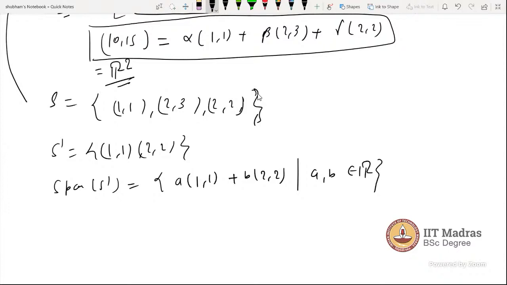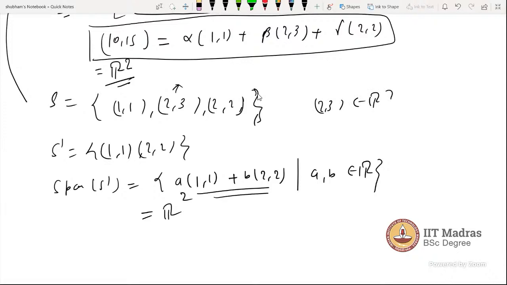Now take a vector. We need to check whether this span is exactly R2, as our V is R2. So I am taking the vector (2, 3), which I removed here, and which is an element of R2. Can this (2, 3) be written as a linear combination of this one?